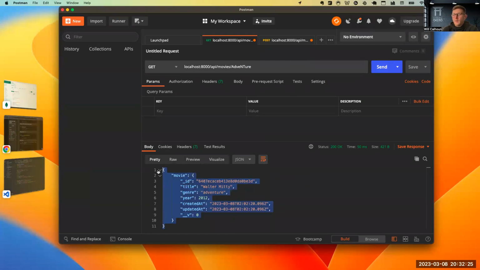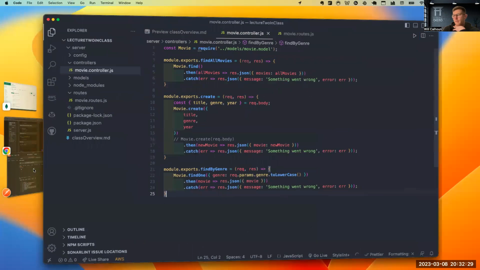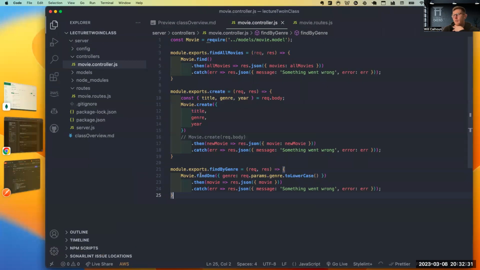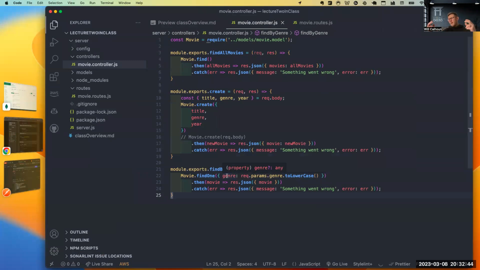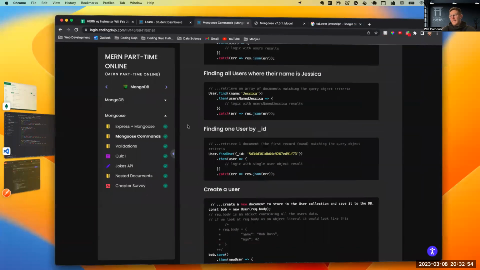If I just say find one and I pass in a non-unique value, in this case three different pieces in our database have the genre of adventure, but if I use a more generic indicator, then it's just going to return the first one.